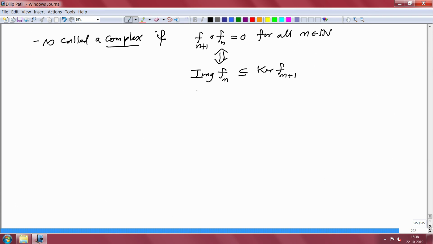And then the nth homology of the complex.